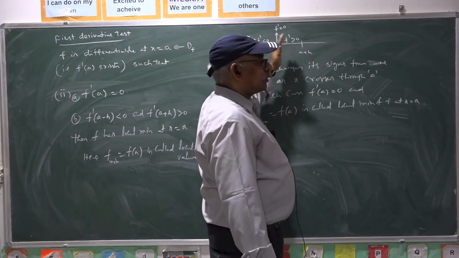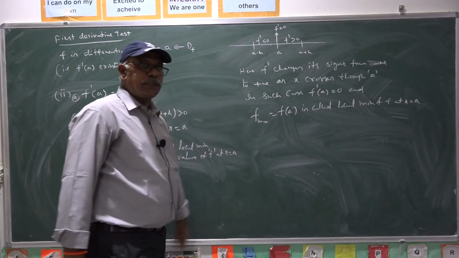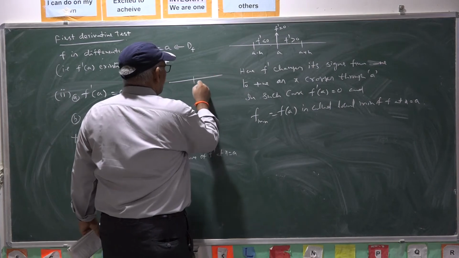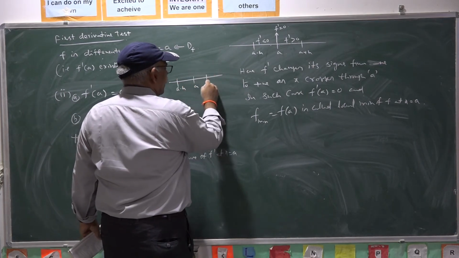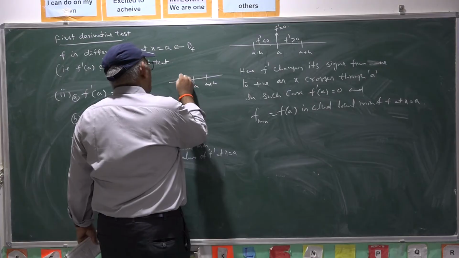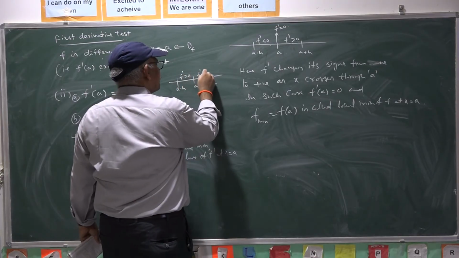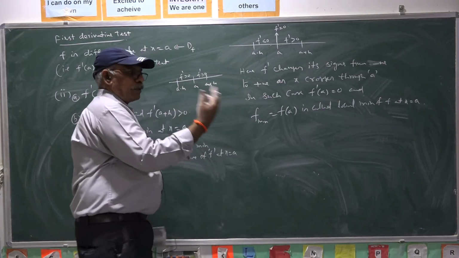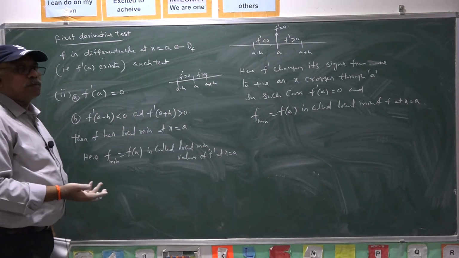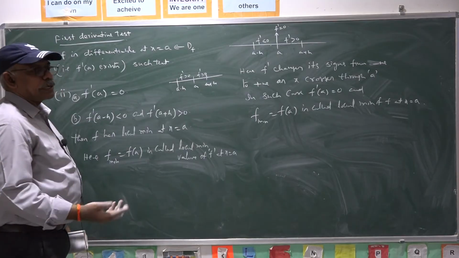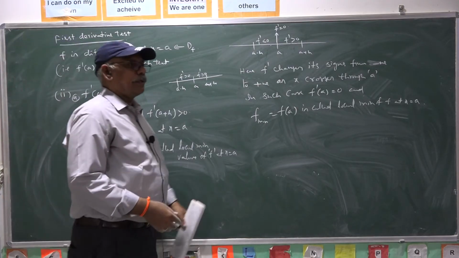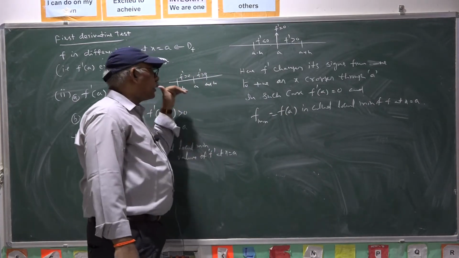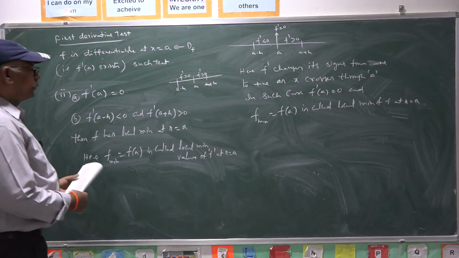If the sign change does not exist, that means in the neighborhood of a, here f dash is positive and here also f dash is positive, no change in the derivative. In such a case, you cannot say the function has either maximum or minimum. At x equal to a, we can say that the function is neither maximum nor minimum. That is the third point.